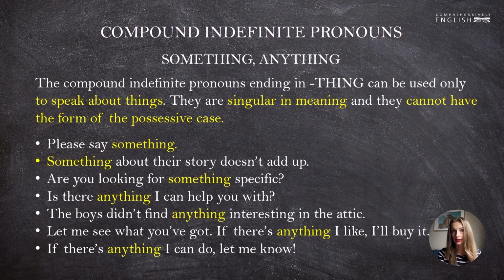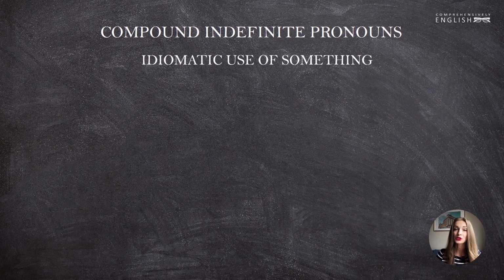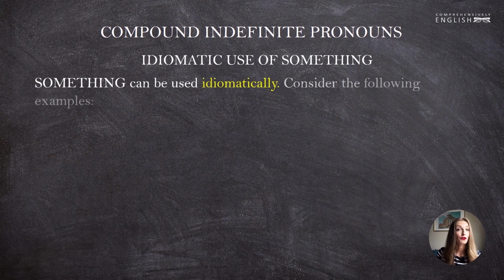Again, something is used in statements, in affirmative sentences, whereas anything is used in interrogative sentences and in negative sentences. This is the same rule that we learned about the indefinite pronouns proper, some and any. Something can be used idiomatically, that is, in phrases that cannot be literally translated into your language. For instance, this example. She is something of a rebel. How should we understand this sentence?